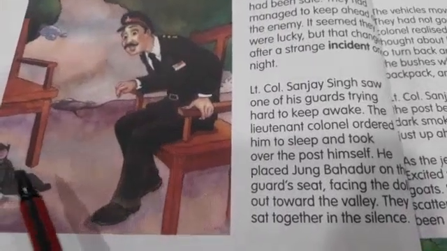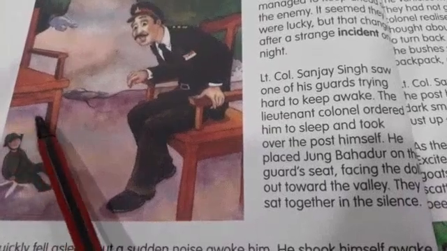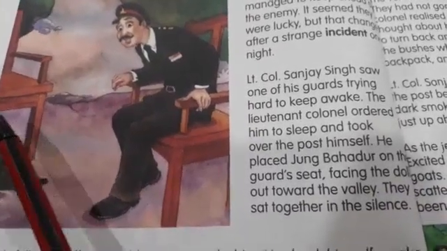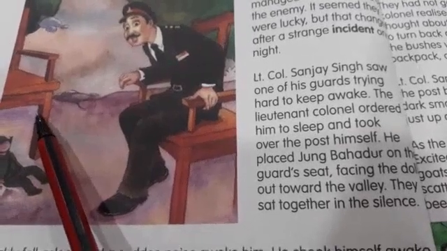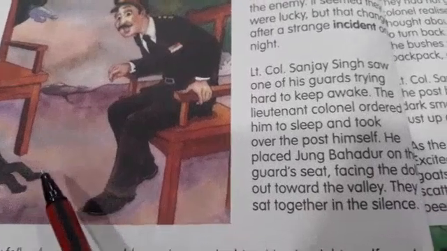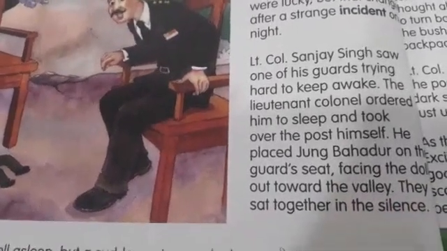And where did he put Jang Bahadur? In the place of the guard's seat. Jang Bahadur's face was towards the post, towards the valley. Children, they sat together in the silence.